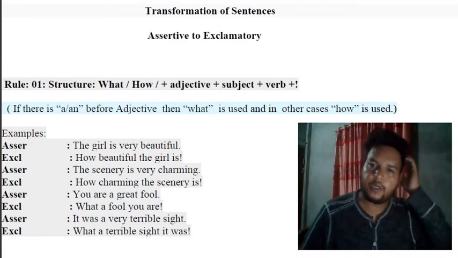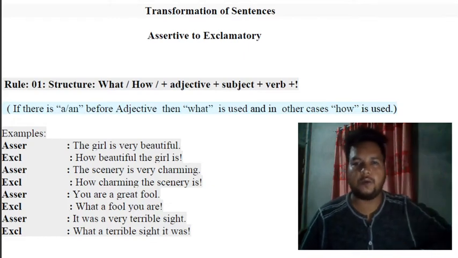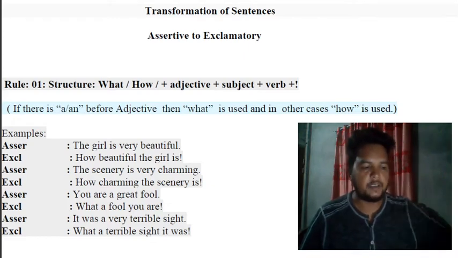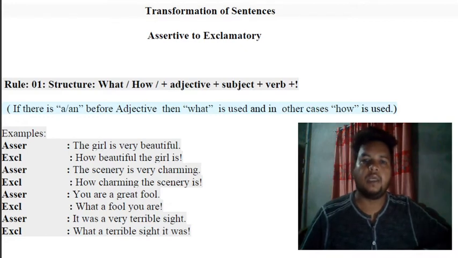So what I said: what or how, adjective, then subject, then verb. So 2 options here, what and how. When to take what and when to take how is very simple. If you find a or an before the adjective, that time you will take what. In other cases, means if you do not find a or an, that time you will take how.